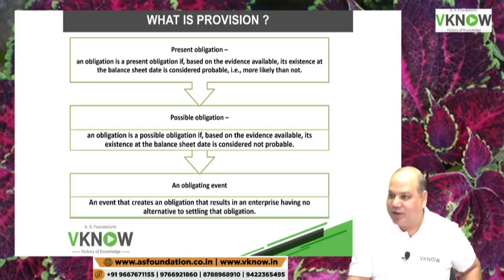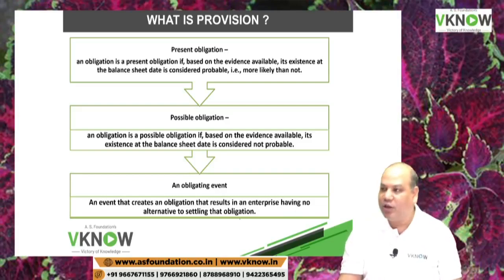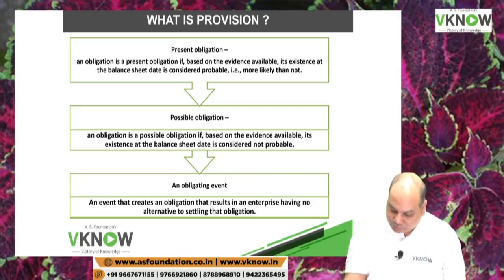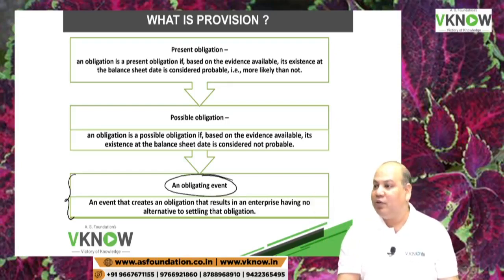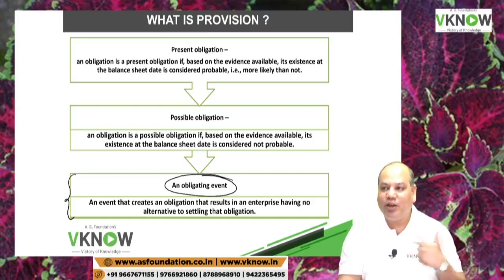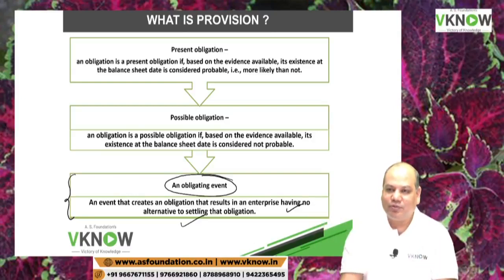Next is obligating event. An event that creates an obligation that results in an enterprise having no alternative to settling that obligation. Provision is required if it is arising out of a past obligating event. And what is the meaning of past obligating event? Enterprise have no alternative but to settle that obligation.